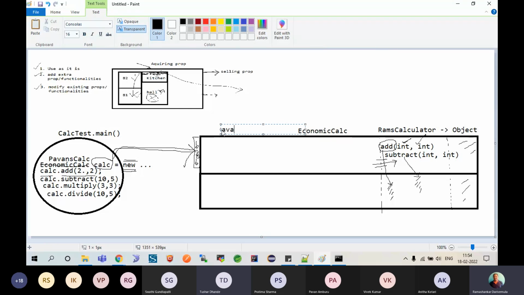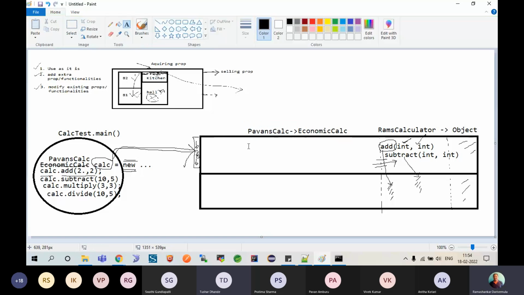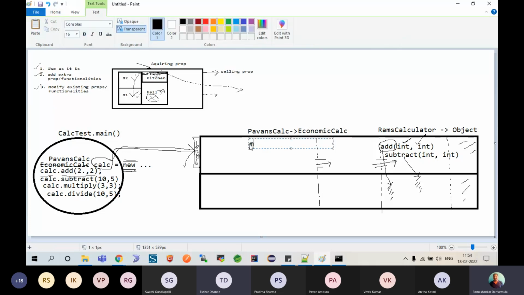So here I have Pawan's calc. This Pawan's calc extends economic calc, and economic calc, honestly speaking, does not have anything in its memory. It is empty. Now Pawan's calc has a few more members. Who are they? We have multiply, which takes int comma int, and divide, which also takes int comma int.